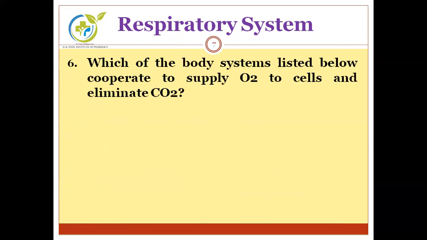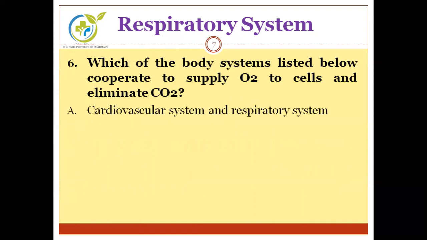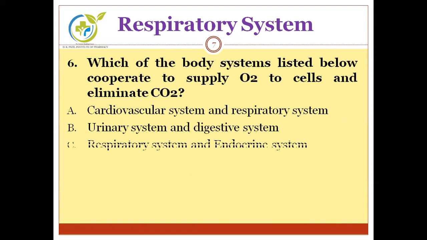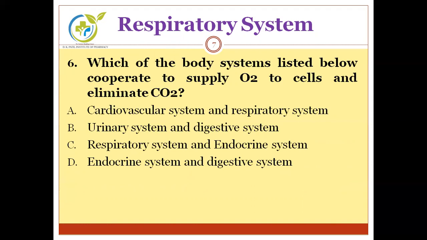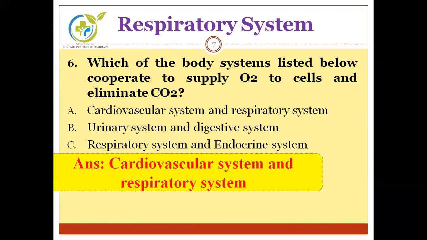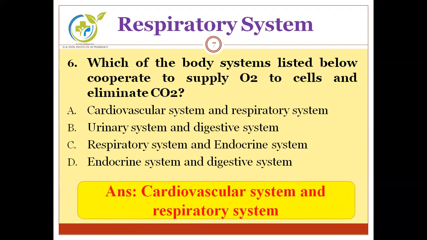Next, which of the body systems listed below cooperate to supply oxygen to cells and eliminate CO2? A, cardiovascular system and respiratory system, B, urinary system and digestive system, C, respiratory system and endocrine system, and D, endocrine system and digestive system. We have to find out the systems which cooperate to supply oxygen to cells and eliminate CO2. And the correct answer is the cardiovascular system, that is the blood circulatory system, along with the respiratory system, which plays an important role during supply of oxygen to the cells and elimination of CO2.